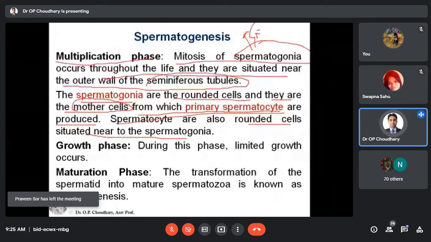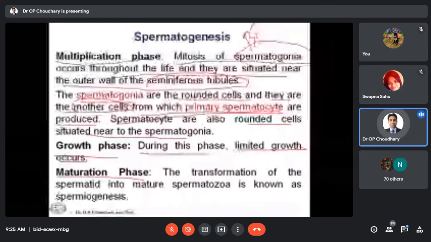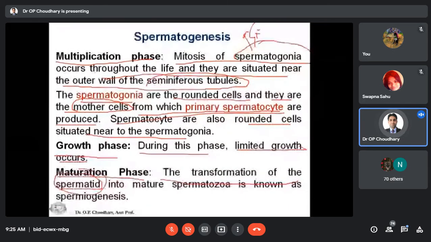phase of spermatogenesis. The second phase of spermatogenesis is the growth phase, and during this phase, limited growth occurs. And the third phase is the maturation phase, in which the spermatids are transformed into mature spermatozoa. That is known as spermiogenesis. This is called spermiogenesis.